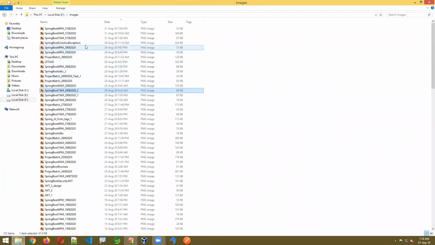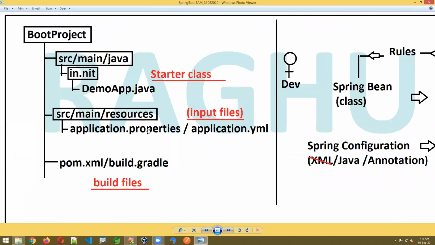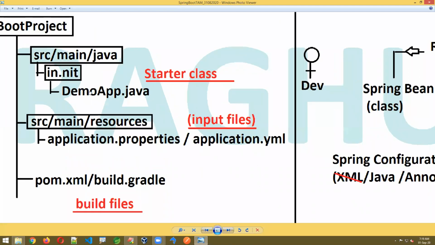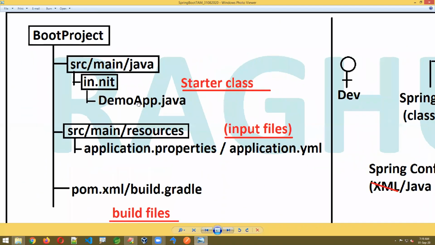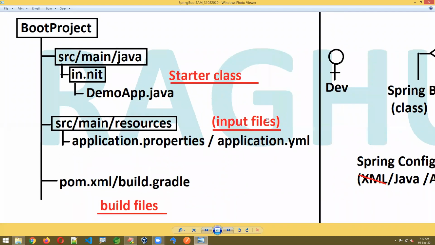In the last session, we discussed the important files we should handle if we are writing any Spring Boot application. There will be 3 files. One is the starter class that we need to handle here. The second one is the input file, application.properties or application.yml. And the third one is a build file. If you are using Maven, it's pom.xml, and for Gradle, build.gradle.